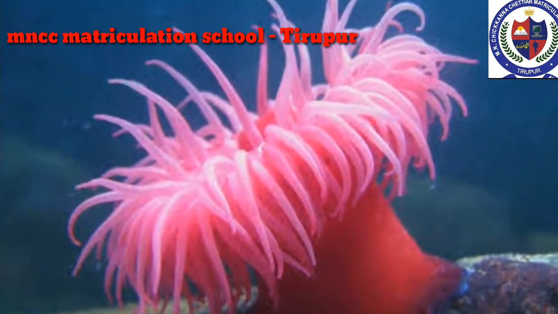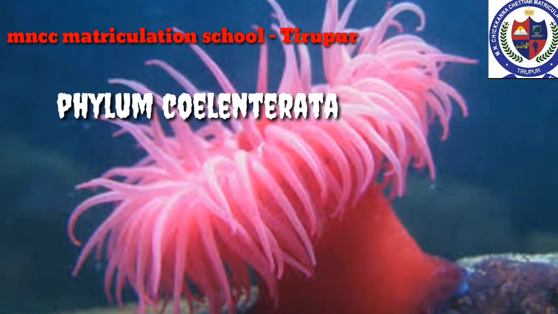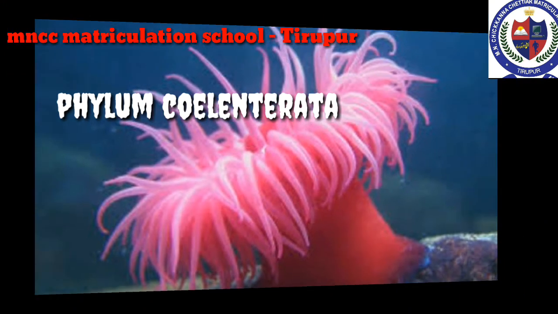Next, phylum Coelenterata. Coelenterates are aquatic organisms. They are multicellular, radially symmetrical animals. Body wall is diploblastic with two layers, an outer ectoderm and inner endoderm, separated by a non-cellular jelly-like substance called mesoglea. Mouth surrounded by short tentacles. The tentacles bear stinging cells called cnidoblast or nematocyst.